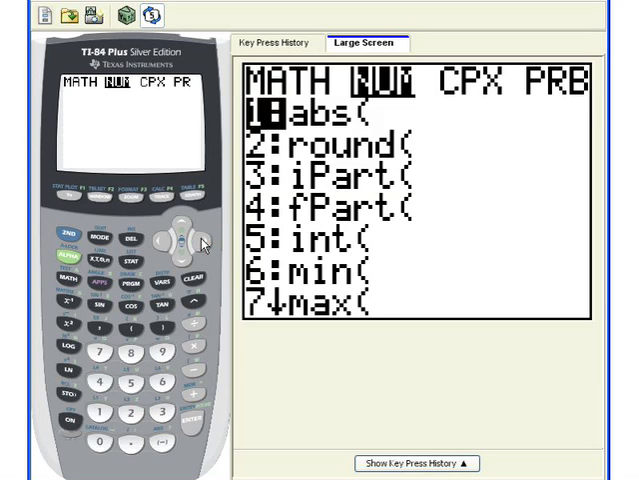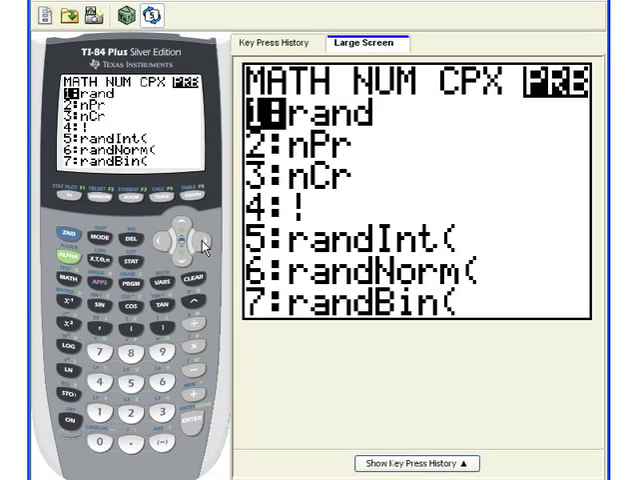Move over to PRB, and then go down to option 5 on my calculator. Maybe slightly different on yours, depending on what version of calculator you're using. This is randint. Select it.